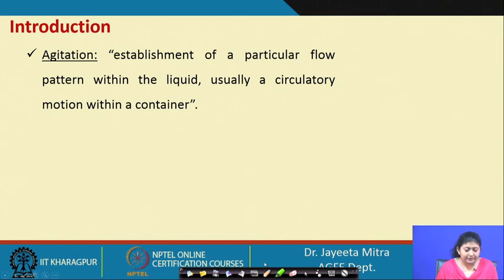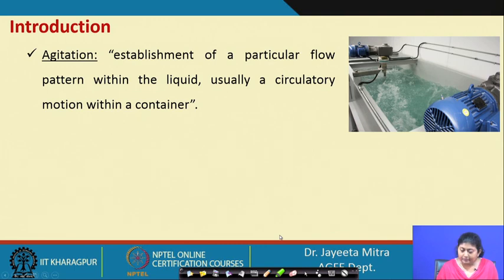If we talk about agitation, agitation is the establishment of a particular flow pattern within the liquid. Usually we perform a circulatory motion. Agitation may be any kind of motion we can initiate or induce in a liquid, and even if only one component is present in the liquid, we can initiate agitation.